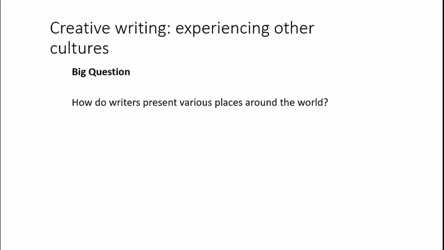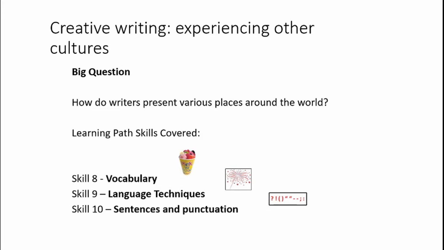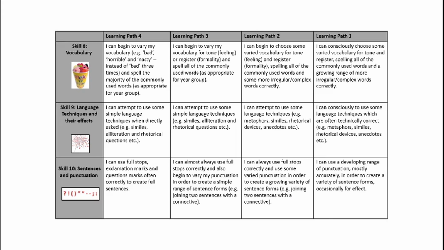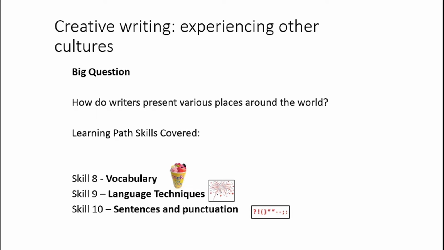Reminder, our scheme of learning is creative writing and experiencing other cultures. Our big question is, how do writers present various places around the world? Remembering always that we're thinking about how we do it, because we're doing the writing in this scheme. Our learning path skills are skill 8 vocabulary, skill 9 language techniques, and skill 10 sentences and punctuation. If you want, you can pause there and have a look at the learning path skills. For this lesson, we're going to be focusing on sentences and punctuation.